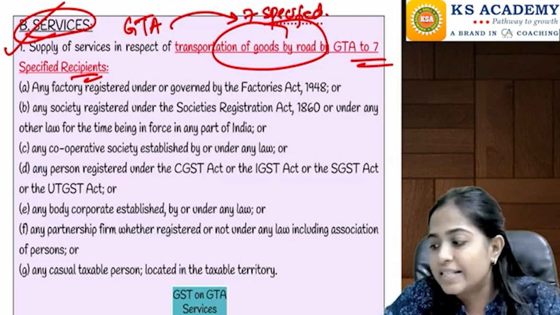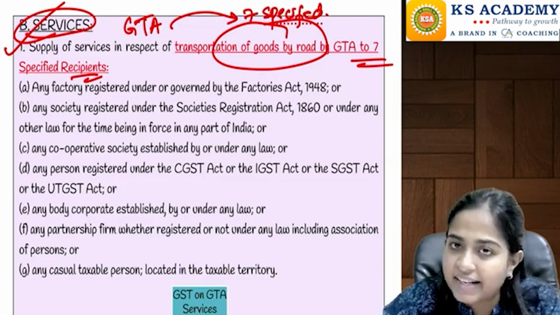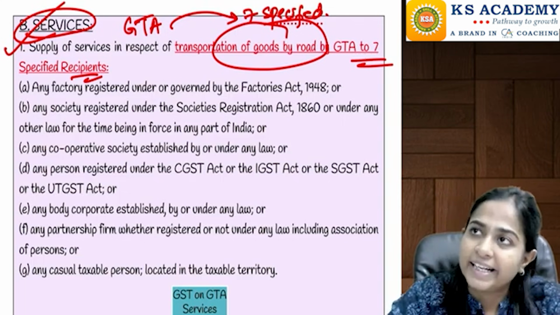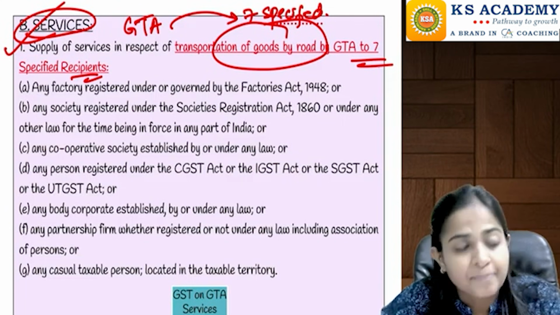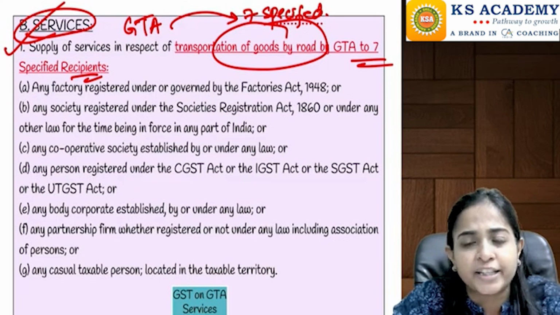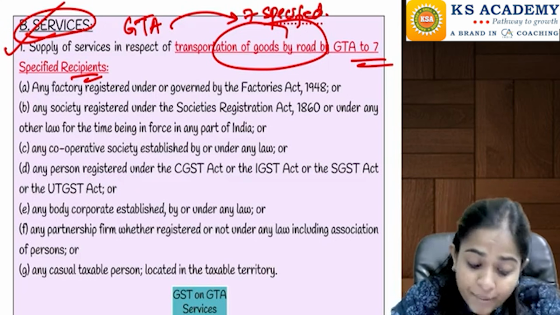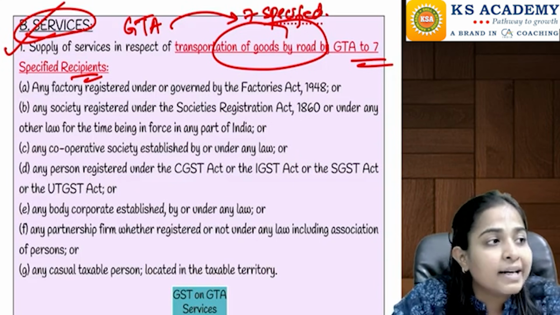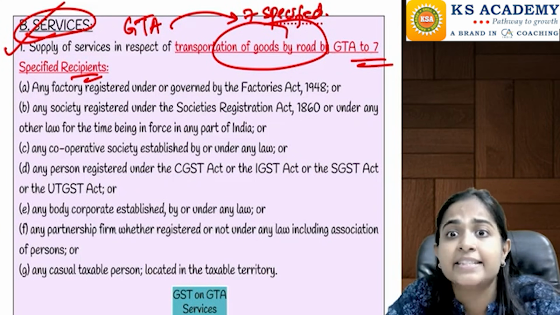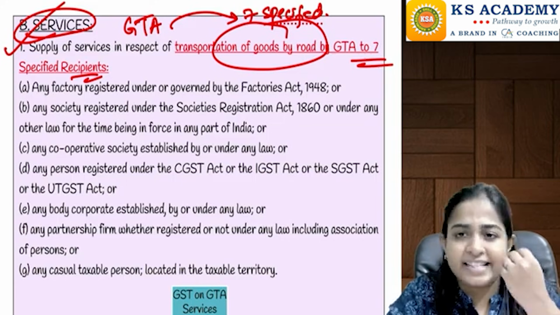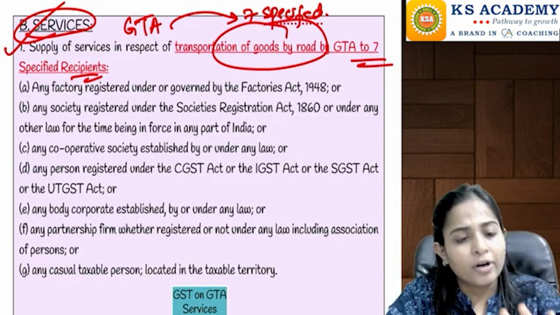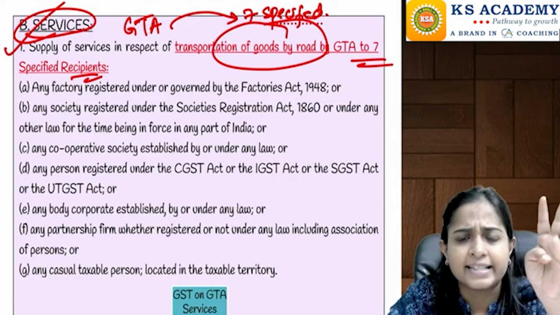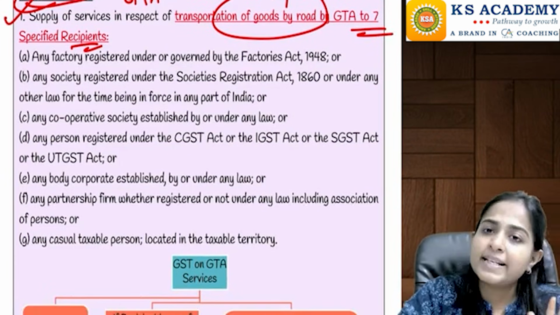So the first one is a factory which is registered under the Factories Act 1948. The second one is a society which is registered under the Societies Registration Act 1860, or any other law for the time being in force. The next one is a cooperative society which is established under any such law. Then the next one is going to be any registered person under the CGST, SGST, IGST law. First one factory, second one society, third one cooperative society, fourth one any registered person. Then the fifth one is a body corporate.